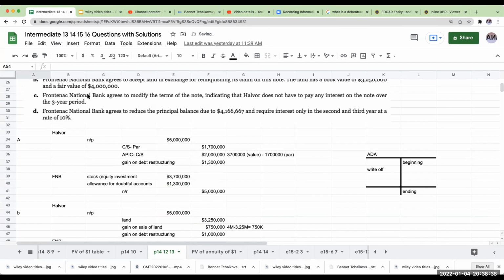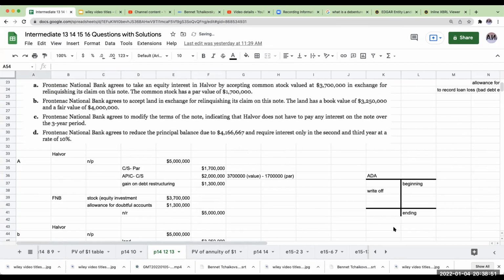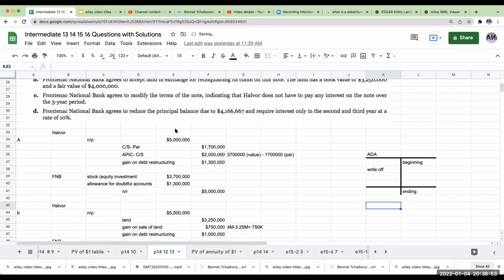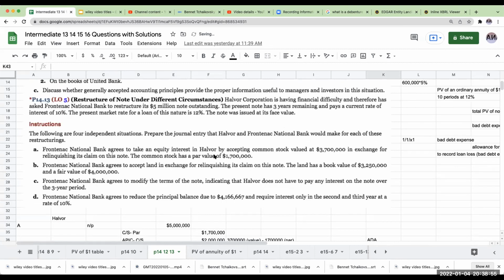Let's look at letter C. Frontenac National Bank agrees to modify the terms of the note, indicating that Halvor does not have to pay any interest on the note over the 3-year period. Okay, so what exactly is going to be happening here? So this now becomes a 0 interest bearing note.